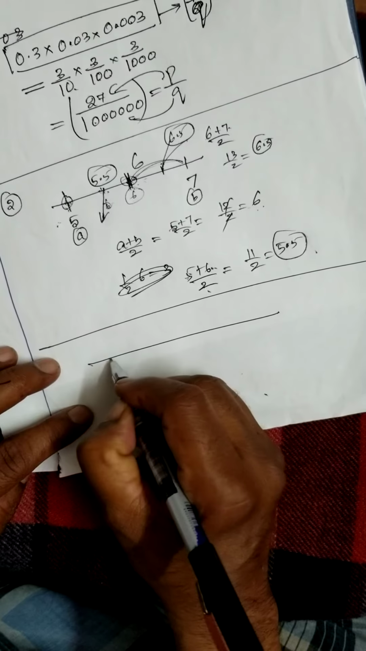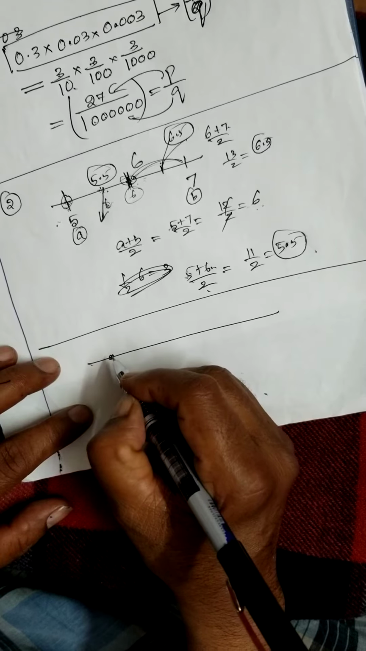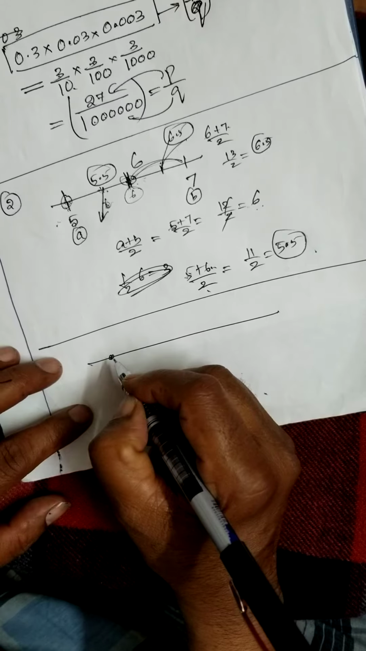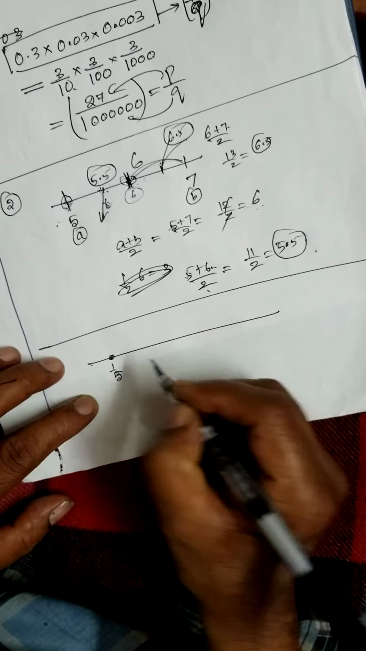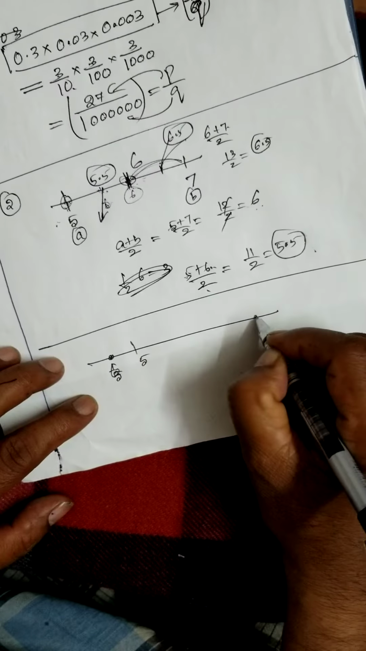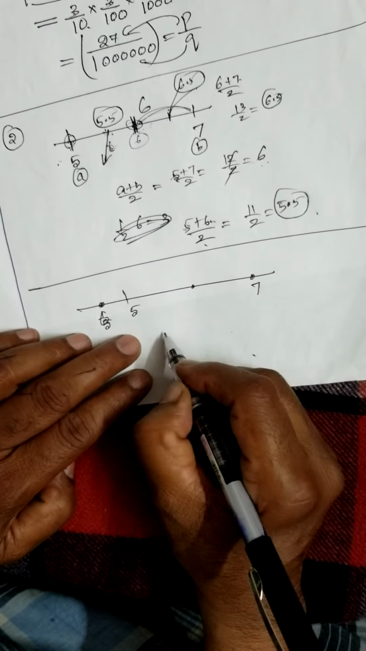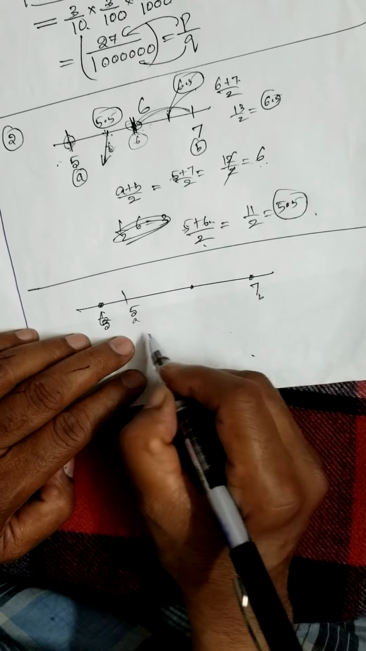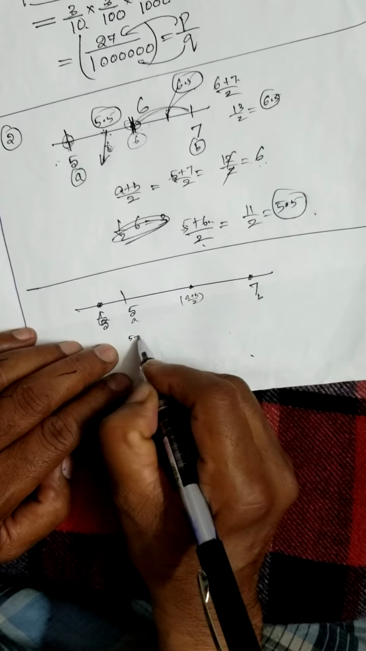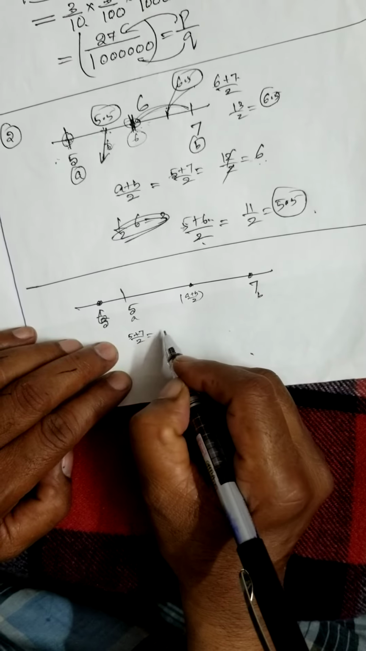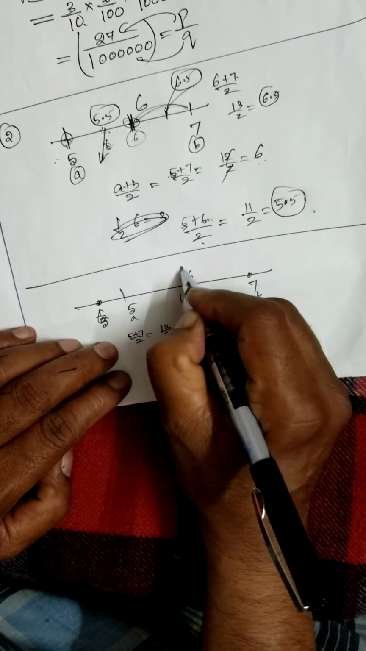Now, very simple. If you have a number, say 1 by 5, or just 5, and here it is 7. What is this number? This is A, this is B. Then this number is what? A plus B by 2. That is 5 plus 7 by 2. What is 5 plus 7 by 2? 12 by 2, 6. I got 6.